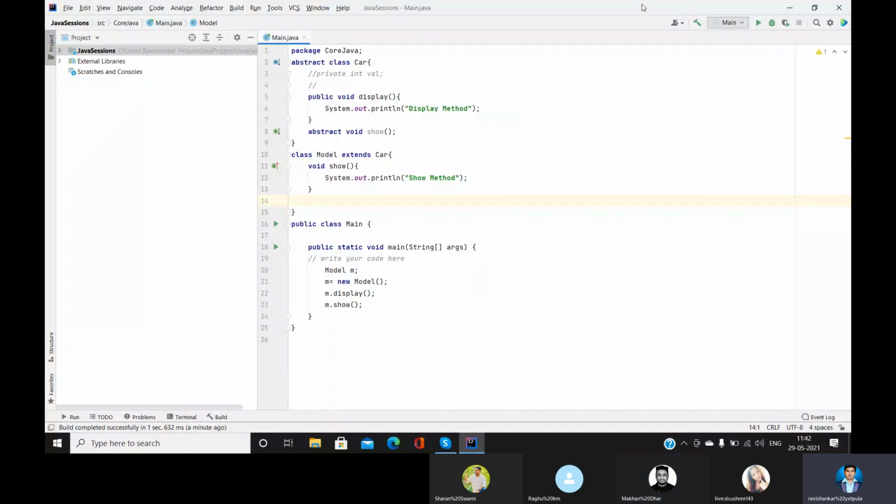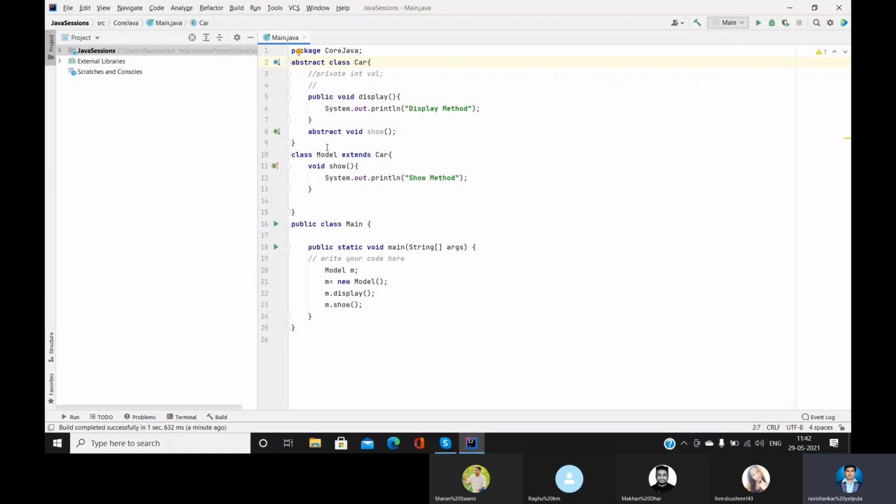Okay. So abstract class, yes, I think I made a mistake here. I did not explain it to you from the scratch, so I'll try to explain one more time. Abstract classes are the classes, guys, which are incomplete. Abstract classes are defined by using the keyword abstract class. Whenever you're defining any class as abstract, you should use the abstract keyword. That is the first thing. The second thing is that you can't create the object for the abstract classes.